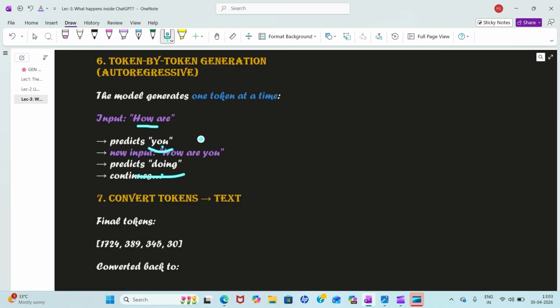So because it has generated one token at a time and then put that again in the model and then got the other token. Okay, and this process continues till the end you want. Okay, so this is clear.